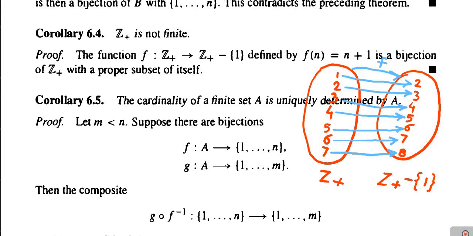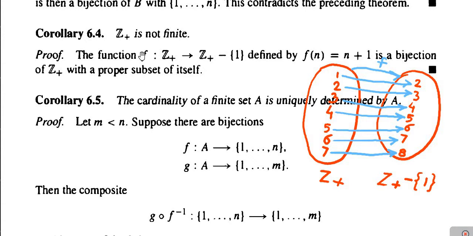And it is surjective because if we consider any element from the range set, that is from the set Z plus minus singleton 1, then its pre-image will be obviously 1 less than that number, which will definitely again be a positive integer. So every element of the range set has a pre-image present in the domain. Therefore the mapping is surjective also. So the mapping f, from Z plus to the set Z plus minus singleton 1, is both injective and surjective, and therefore it is a bijective correspondence.